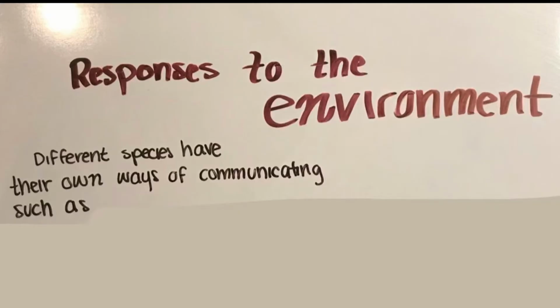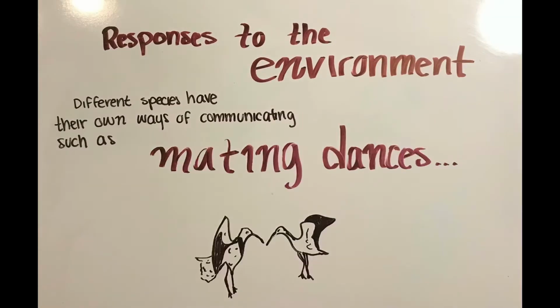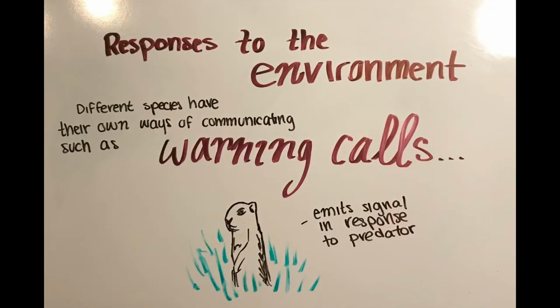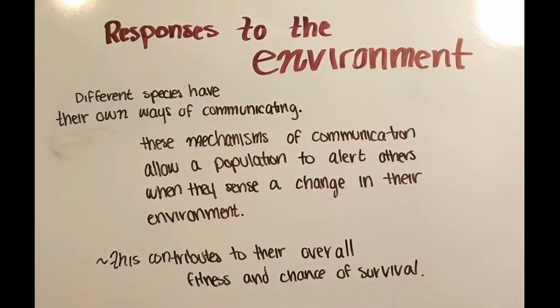Responses to the environment. Organisms have the ability to communicate with each other. Different species have their own ways of communicating, such as behavioral patterns, mating dances, warning calls, or releasing hormones. These mechanisms of communication allow a population to alert others when they sense a change in their environment, which allows the population to avoid harmful instances and contribute to their overall fitness for survival.